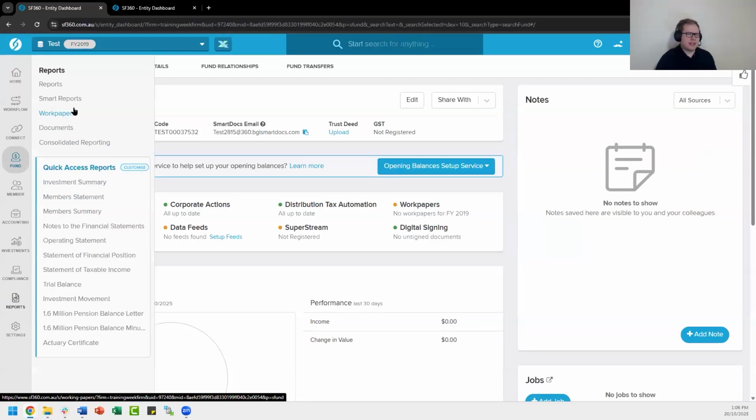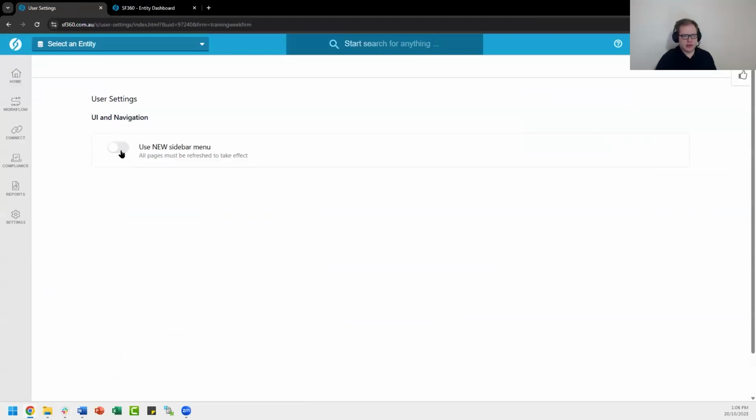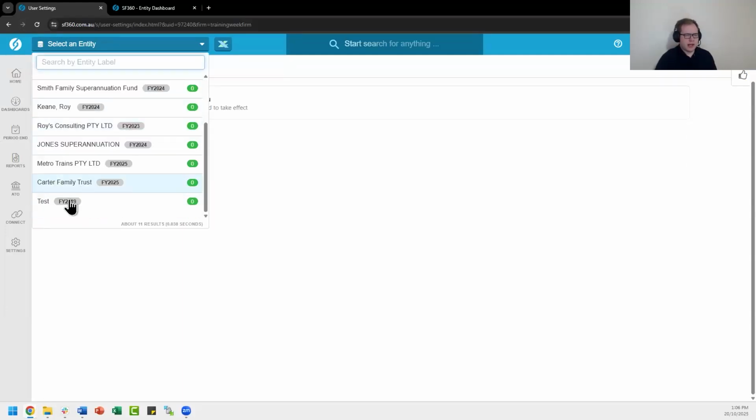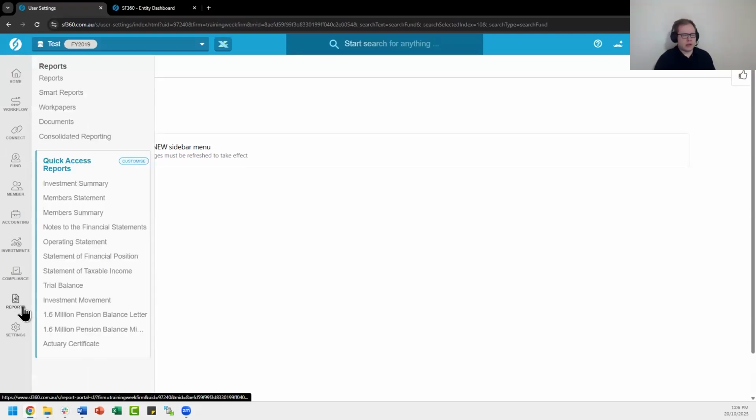Some of you may not know, but there is actually an updated left sidebar. Just quickly, if you weren't aware, you can go to App Switcher to Settings and choose to change that to the new sidebar menu. Just in case that is applied to you, you might be confused about me telling you to go somewhere, and that's not quite there. So if you are using that new sidebar menu, then your Workpapers would be under Review and Workpapers there. But we'll use the old one because that's the most commonly used one we have right now. So on the left, we're heading to Reports and then going to our Workpapers screen.